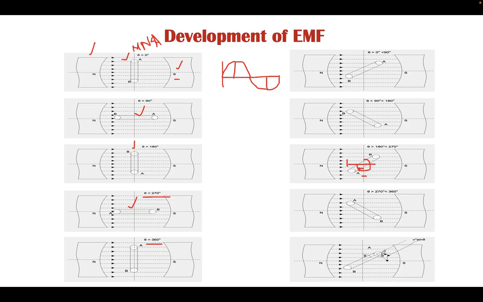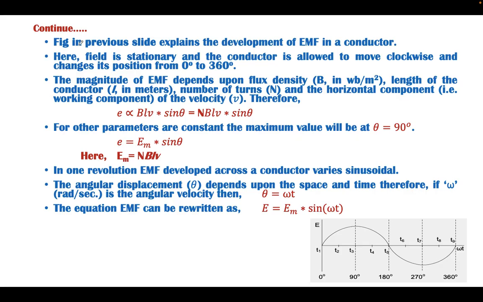This is any intermediate state of the conductor, where theta is the angle with respect to the axis normal to the flux, and v is the velocity of the movement of this conductor, and sine of theta is the function. This quantity is resolved into sine and cosine functions. This part is v sine of theta, whereas this part is v cos of theta. The working component here is v sine of theta.